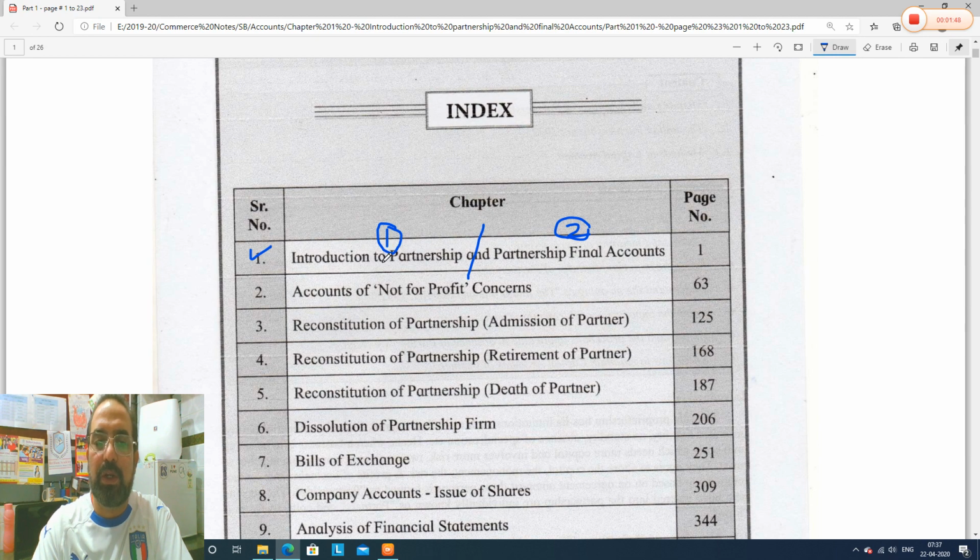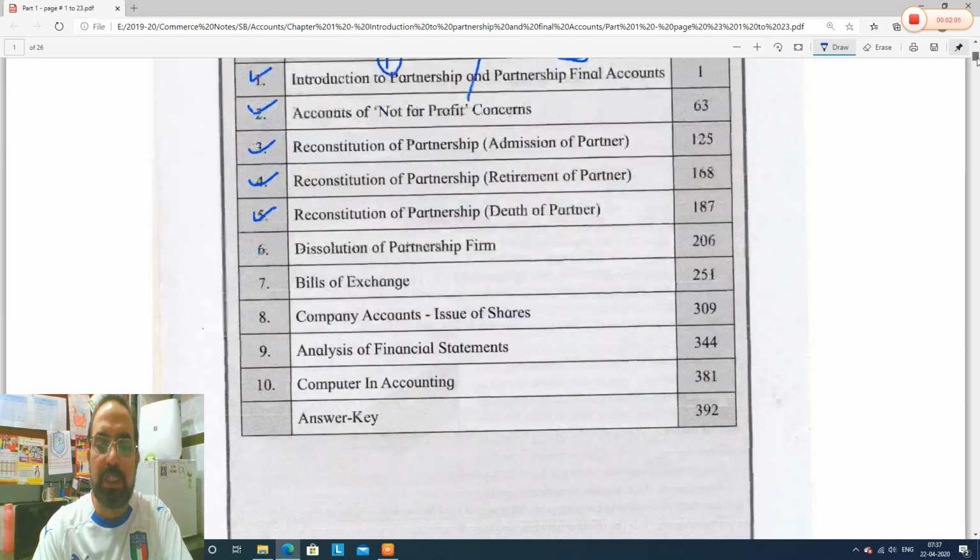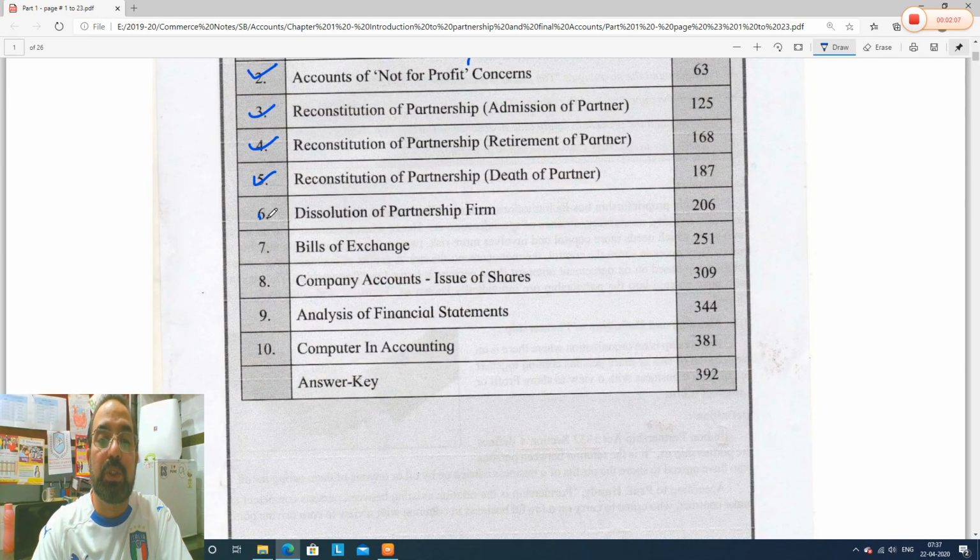Next, Accounts of not for profit concern was there. Admission of partner, retirement of partner, death of partner, which altogether is called reconstitution of partnership, and even dissolution was there. Bills of exchange was there in the old syllabus.